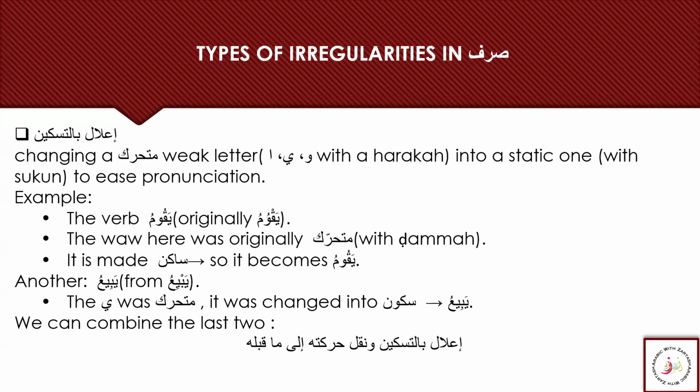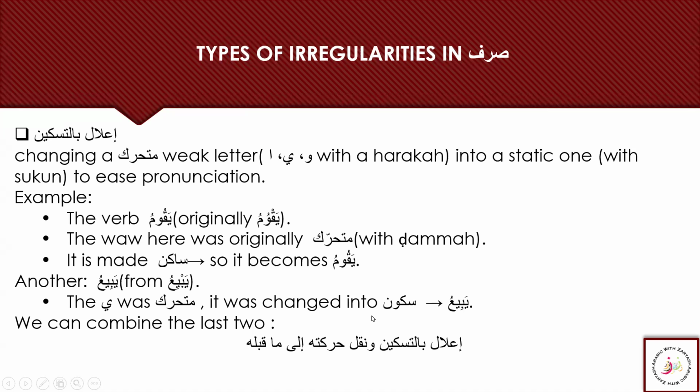That's why we have all these rules for irregularities, like dropping letters, dropping a haraka, changing the haraka, or adding. These all happen in the irregularities of sarf when we see vowels in our words.